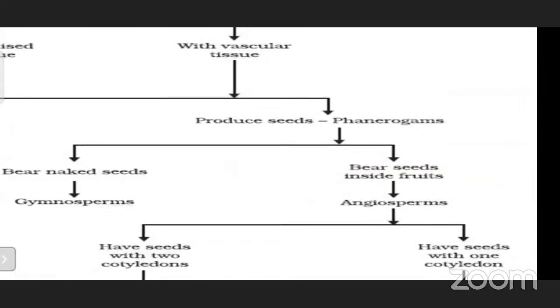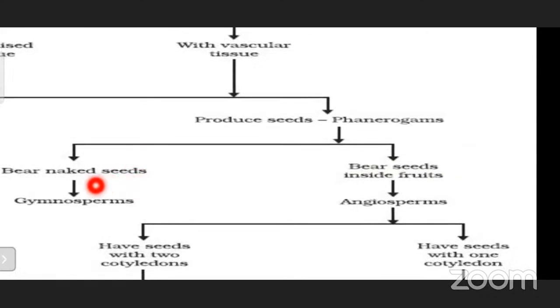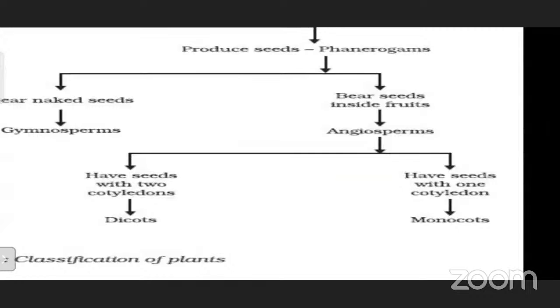Naked seeds means gymnosperms. There won't be any fruit; directly after the fertilization, the seed formation will be taking place. There is no fruit formation taking place in gymnosperms. And the other one you can see bears seeds inside fruits. That means seeds are enclosed inside a fruit. It is angiosperms. And that too, two types of angiosperms: those with seeds having two cotyledons, that means dicots.